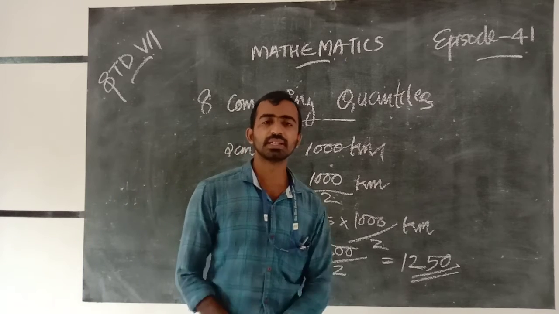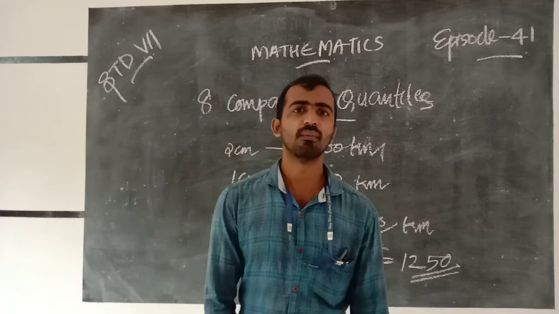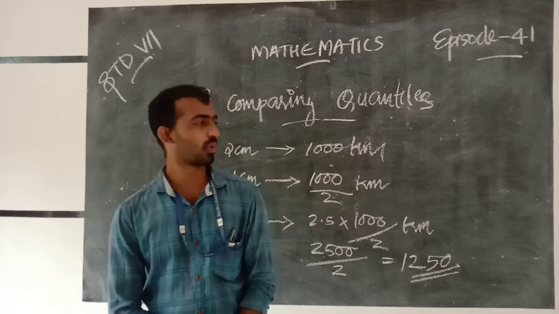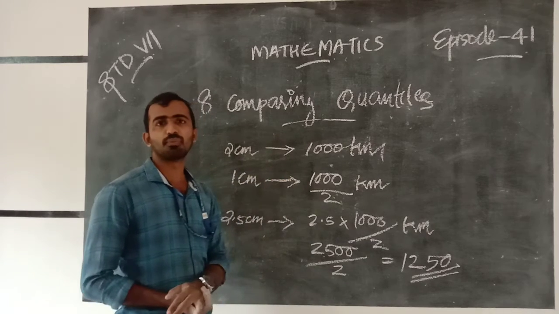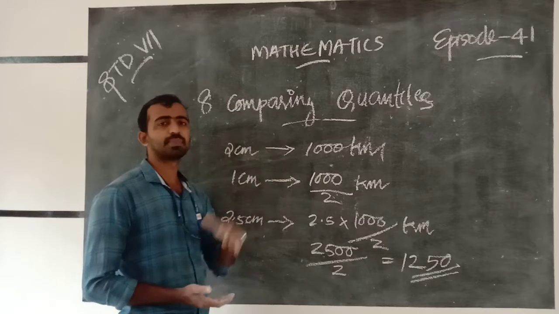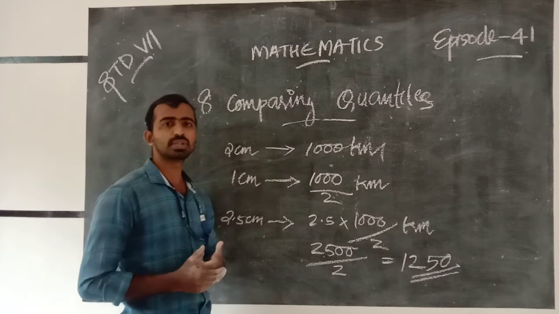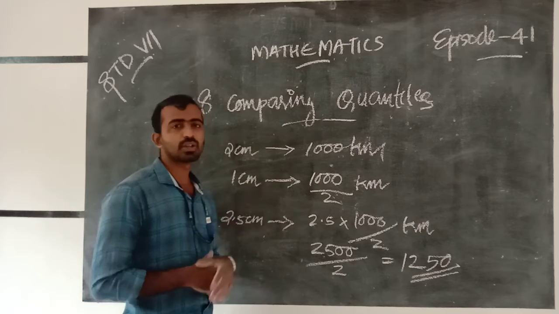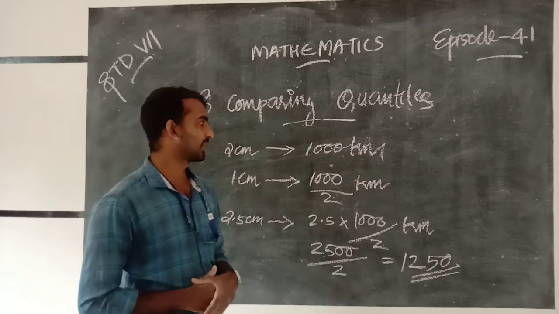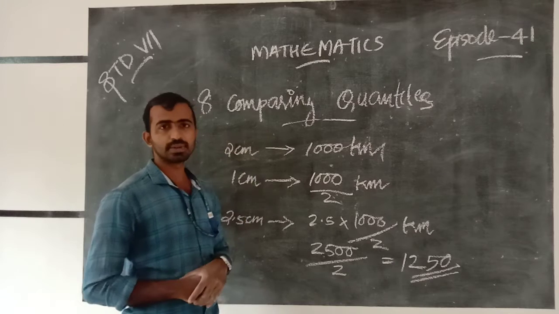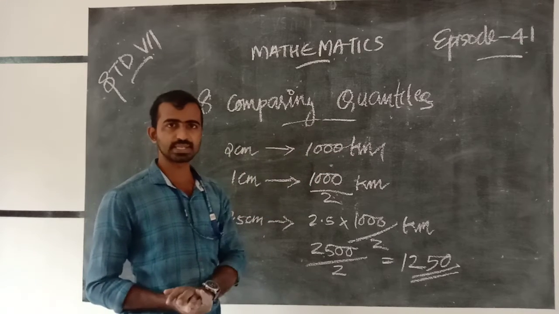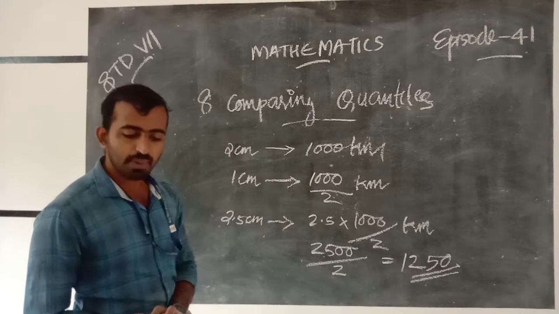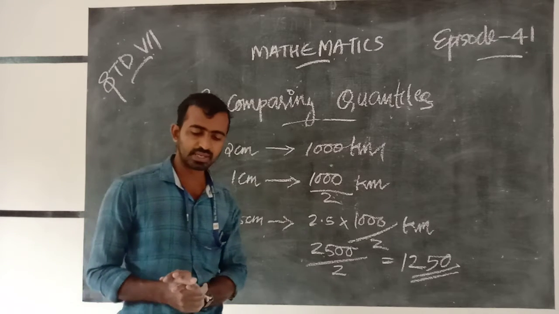We can find the ratios in two ways: when we take the ratios as "is to" or "by", and by the unitary method. This is the unitary method. 2 centimeters means 1000 kilometers, and 1 centimeter means 1000 by 2 kilometers.